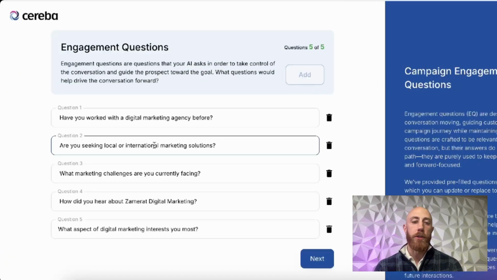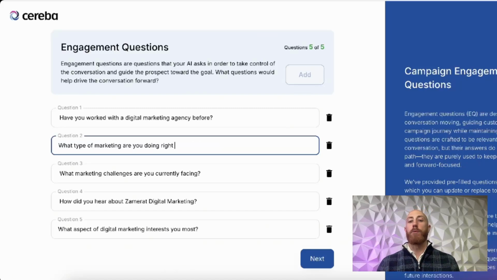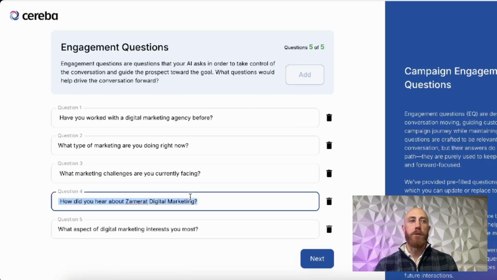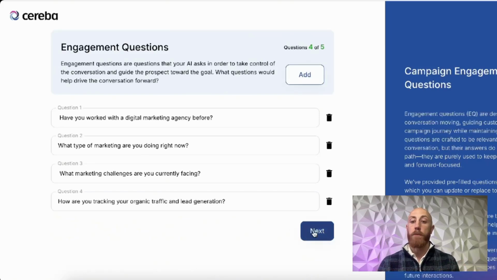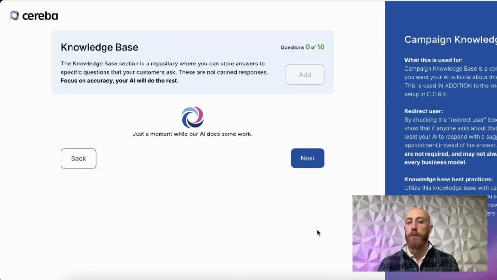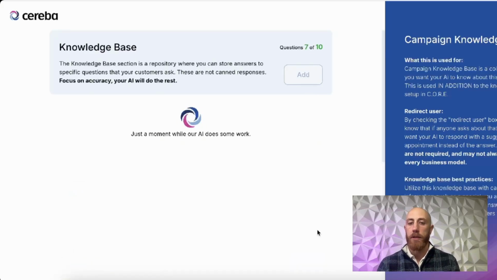Now we move to engagement questions. Engagement questions are questions that your AI will ask to drive engagement and drive the conversation forward. So think about engagement questions as your conversation flow. You might want it to ask more questions. You might want it to ask less questions. But what this does is get the other person responding, creates engagement, which increases your booking rates later on. One thing with engagement questions is it's not going to ask every question. It's going to ask them conversationally and contextually, assuming they make sense.